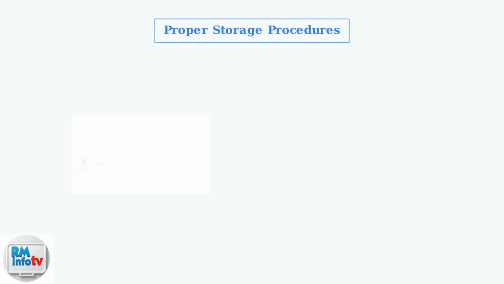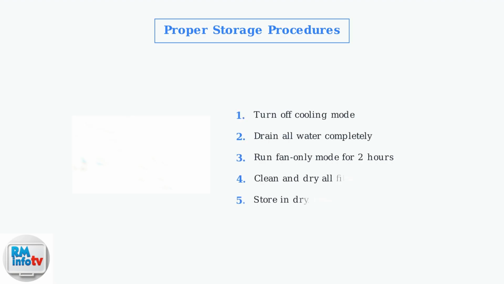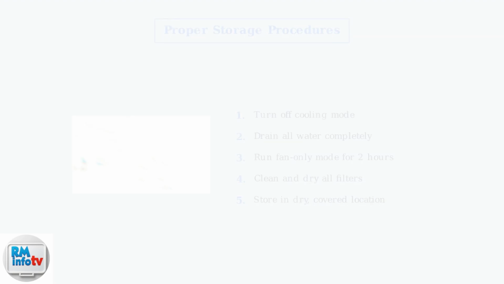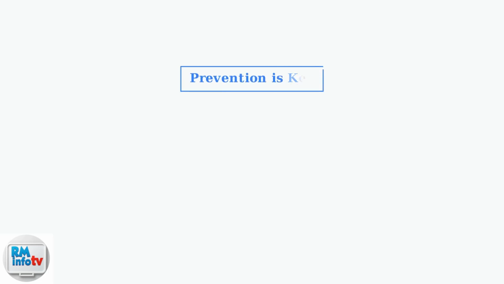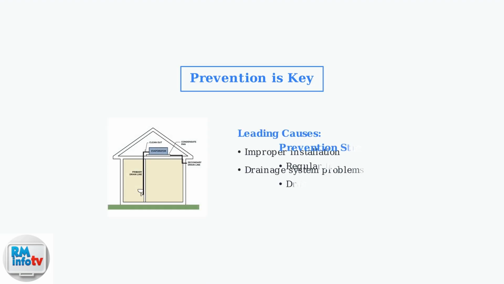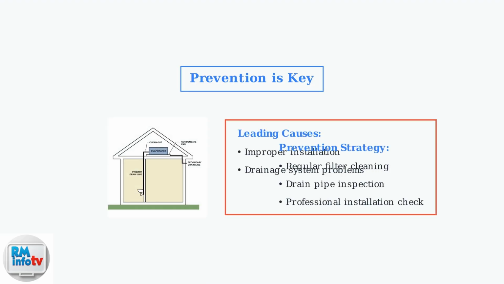Before storing your air conditioner, proper preparation prevents future problems. Drain all water completely and run the unit in fan-only mode to dry internal components thoroughly. Remember, the leading causes of leaks are improper installation and drainage system problems. Consistent maintenance, including regular filter cleaning and drain pipe inspection, is key to preventing leaks and maintaining optimal performance.